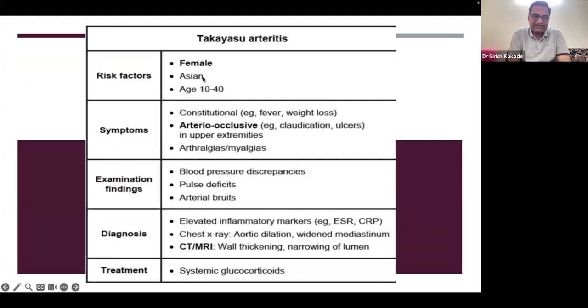So in Takayasu arthritis, Asian females in younger age, even young girls, we see constitutional symptoms, arterio-occlusive symptoms, claudication, arthralgias, myalgias may be present. Examination shows blood pressure discrepancies, pulse deficits, arterial bruit, elevated inflammatory markers, ESR, CRP, but sometimes these can be normal despite patient having ongoing inflammation. Chest X-ray is rarely helpful. Usually we use CT or MRI, which will show wall thickening and narrowing of lumen. So we need either CT or MRI angiography, MRI aortography. Treatment is systemic glucocorticoids along with methotrexate, azathioprine, or mycophenolate.